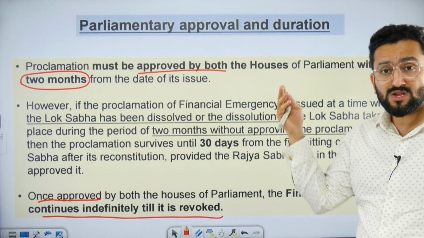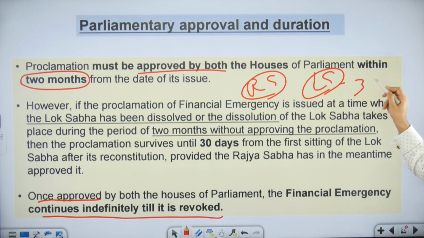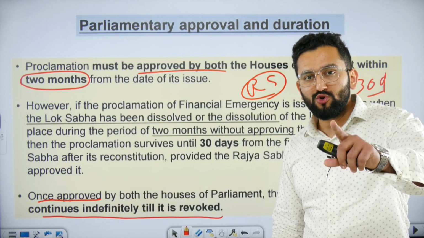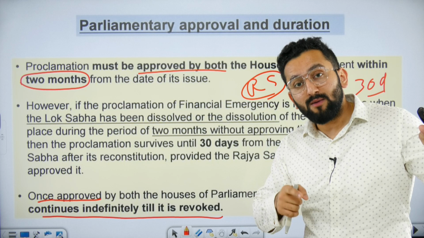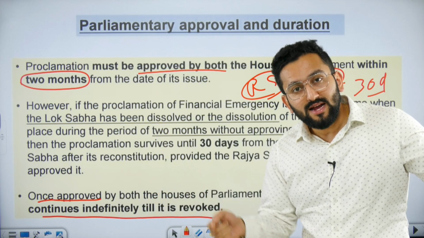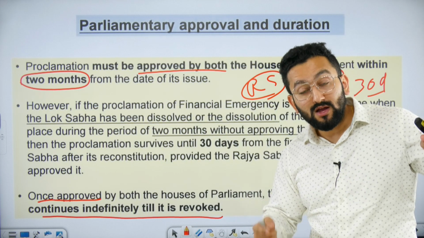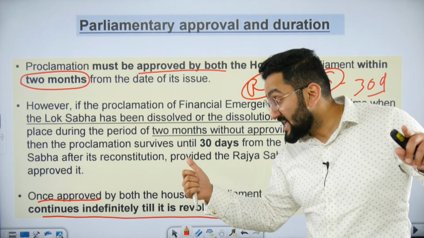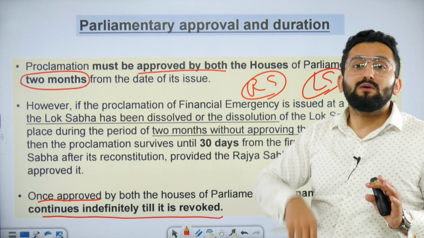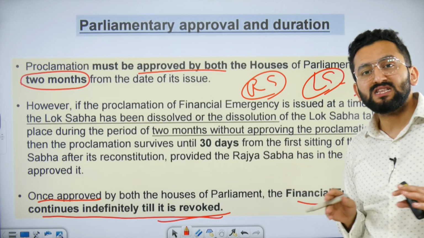Okay. If Lok Sabha is not in session, the same case, you have to get it passed from Rajya Sabha, and when Lok Sabha comes, then you have to get it passed from Lok Sabha within 30 days. Once approved, I told you, in case of national emergency, approved for 6 months, then it needs to be approved again, for infinite, no limit. In case of state emergency, approved for 6 months. You have to come again for 6 months, but there's a limit, 3 years, right? In case of financial emergency, once approved, it will remain in place. You need not come again and again for approval. Once approved by both Houses of Parliament, financial emergency continues indefinitely till it is revoked.